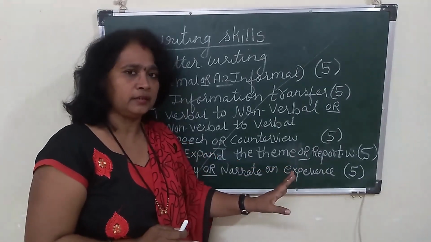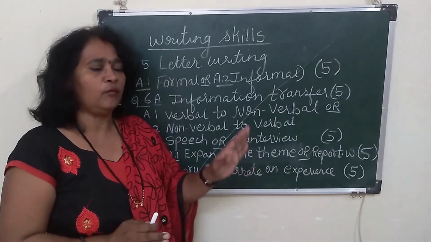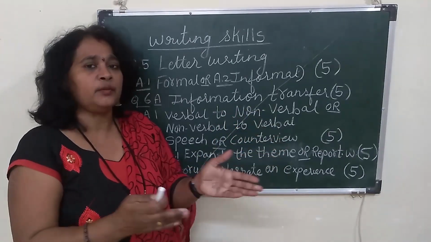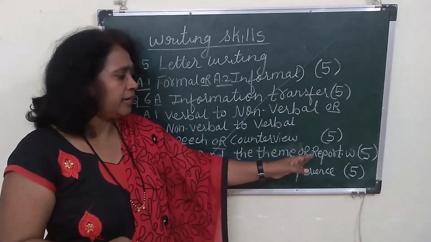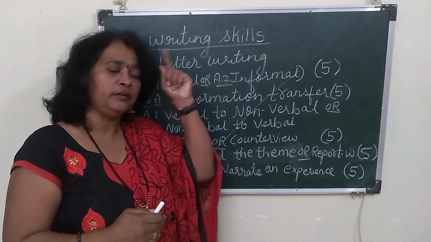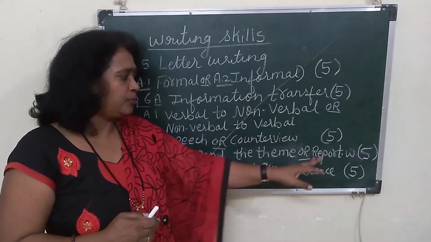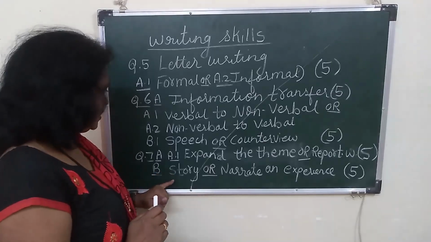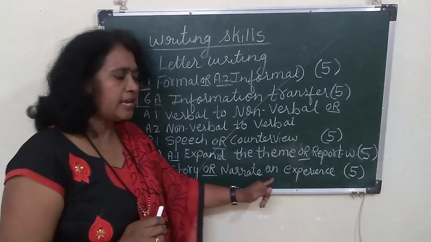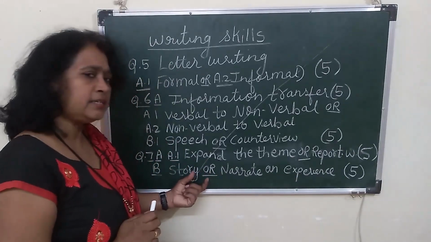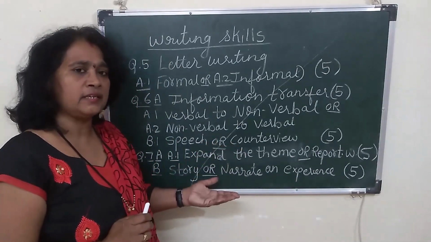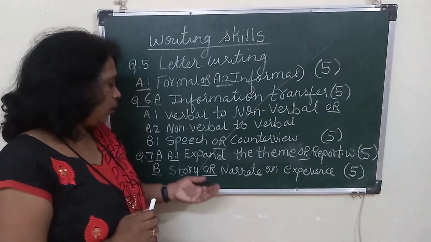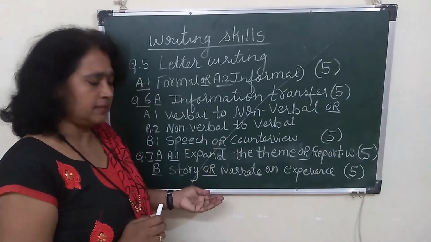Or report writing. Very well you know what is report writing. Whatever the incident we have seen or we are seeing, that is the report writing which we give. Report writing is something which we write for the readers. That means report writing will be always in the past tense form. Next is the story or narrate an experience. Story writing, maybe the first line or the last line is given to you and you have to start with the beginning of that sentence or end the story with that sentence.